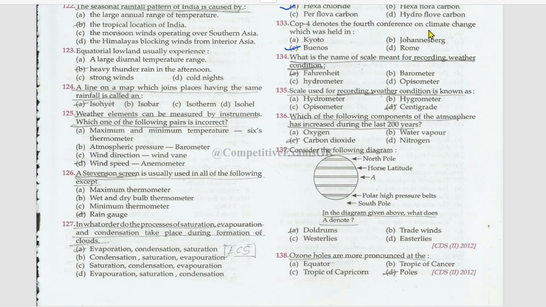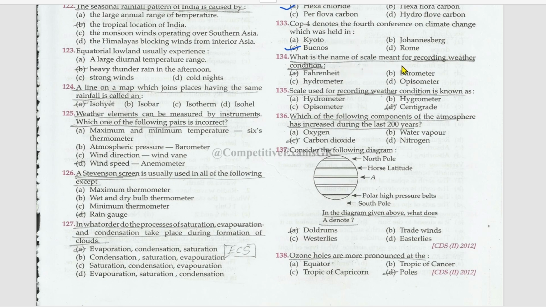COP4 denotes the fourth conference on climate change, which was held in Buenos Aires. Which edition was recently conducted by the Conference of Parties? Mention that in the comments and mention the venue of that conference also.